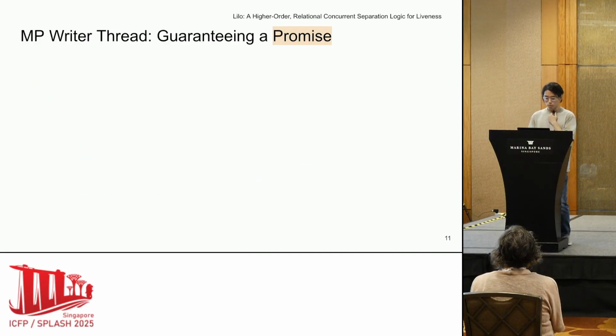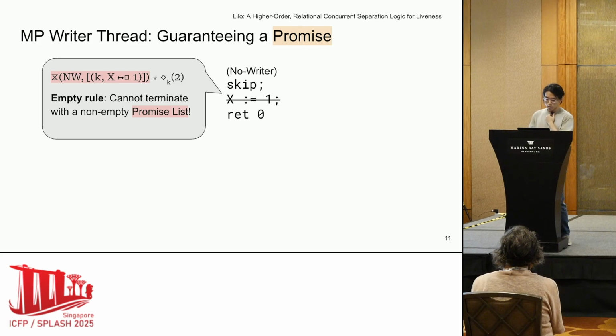Now, before we get to the proof of the writer thread, let's see how these rules prevent us from proving wrong threads that make promises that they cannot fulfill. First, let's revisit the no writer thread that omits the memory update. If we add a promise to this thread, we need 2 progress credits to proceed to the return instruction under the step rule. However, the empty rule prevents us from executing the return instruction because the promise list is not empty and our proof is stuck as it should be.